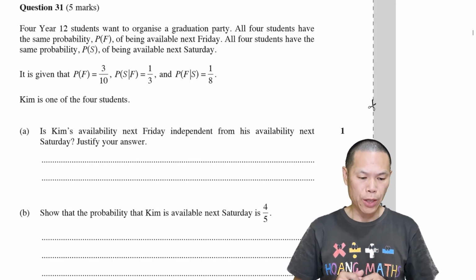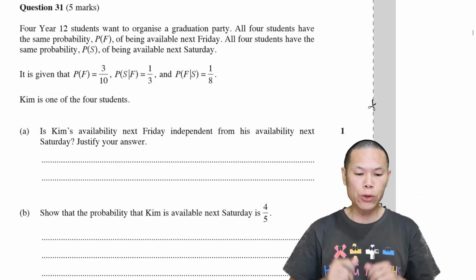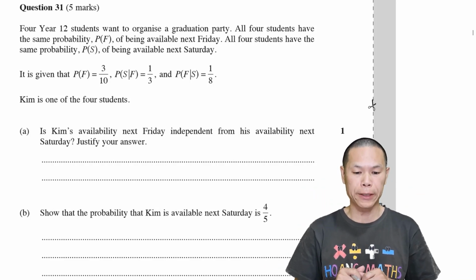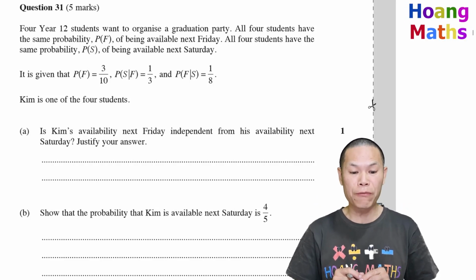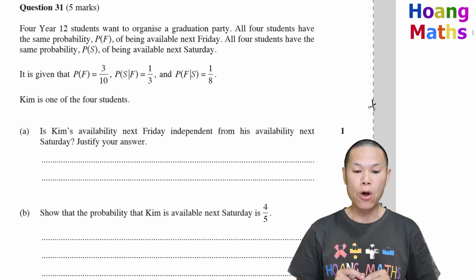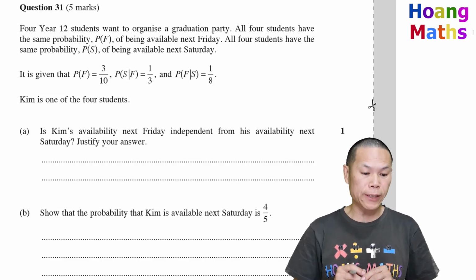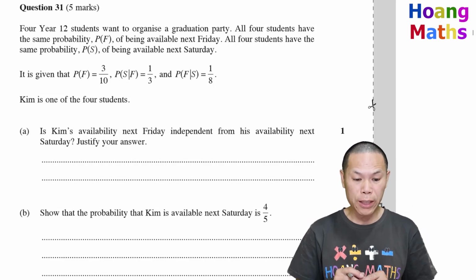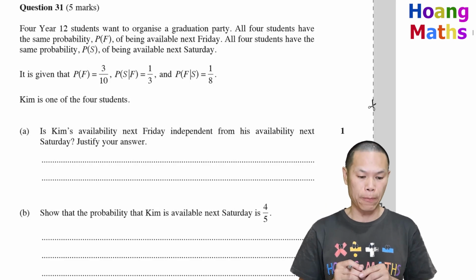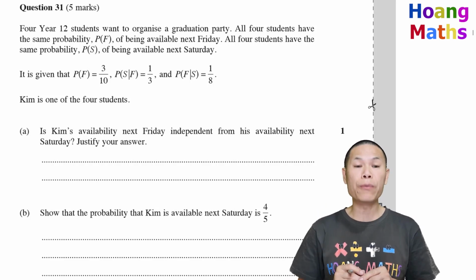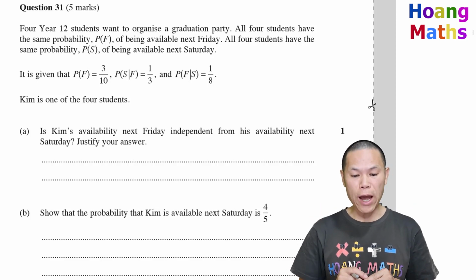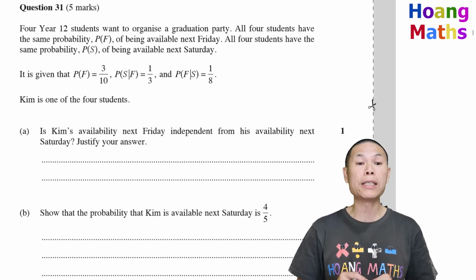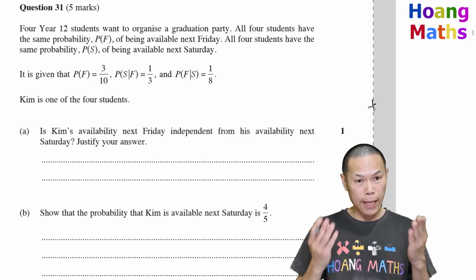Question 31. 4 Year 12 students want to organize a graduation party. The 4 students have the same probability of being available next Friday. All 4 students have the same probability of being available next Saturday. Kim is one of the 4 students. Is Kim's availability next Friday independent from his availability next Saturday?